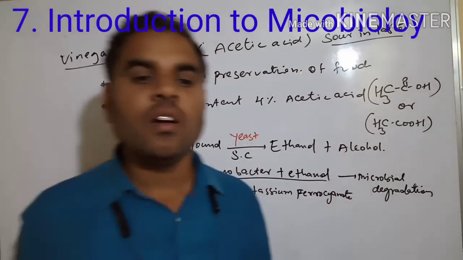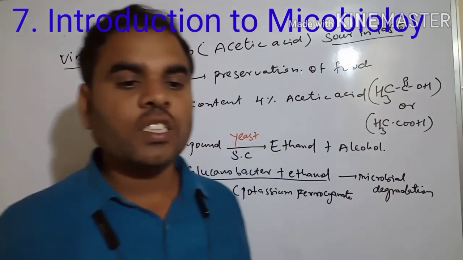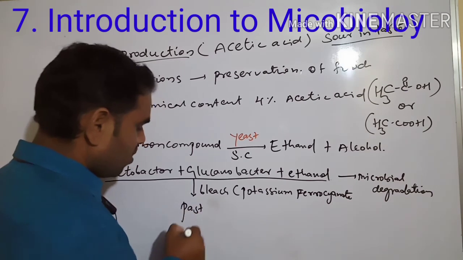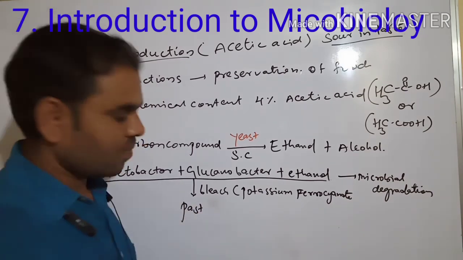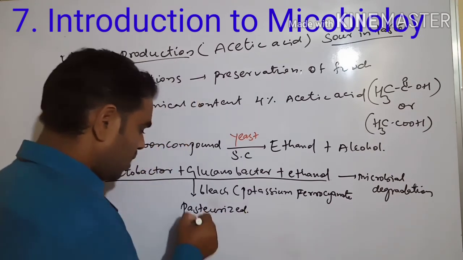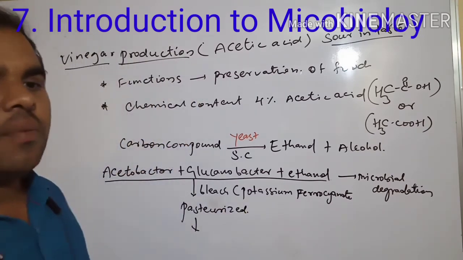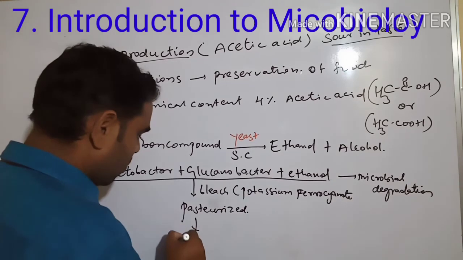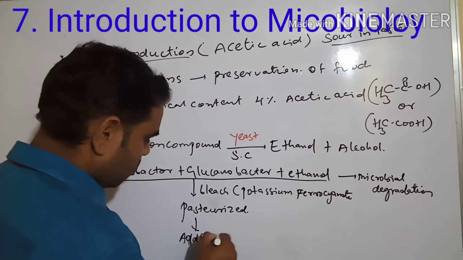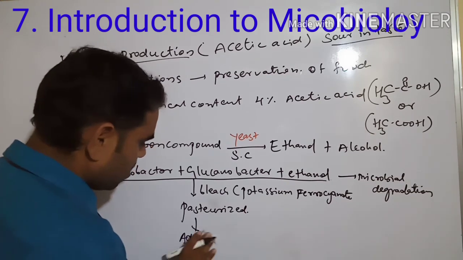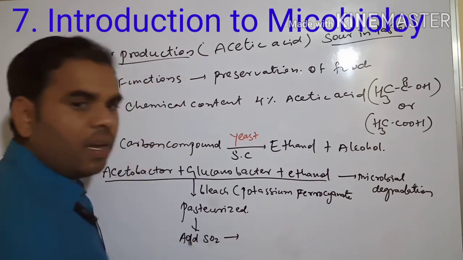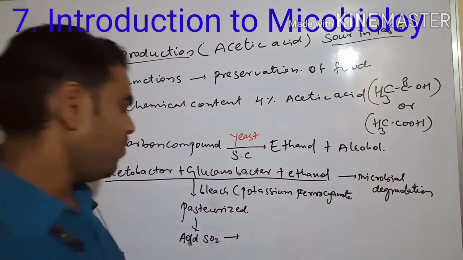It will then be pasteurized, and here SO2, sulfur dioxide, is added, and finally vinegar is formed.